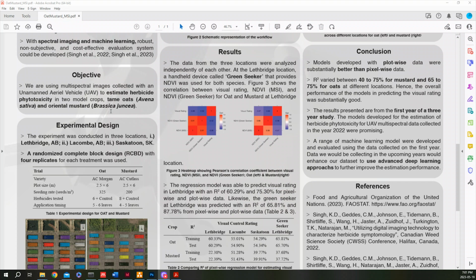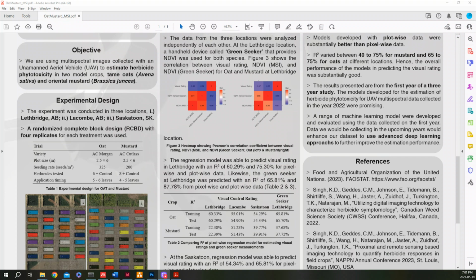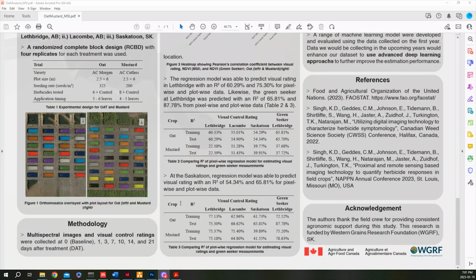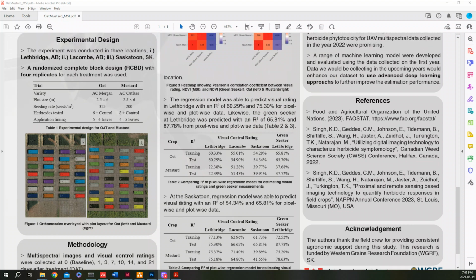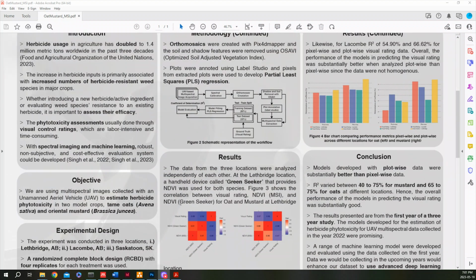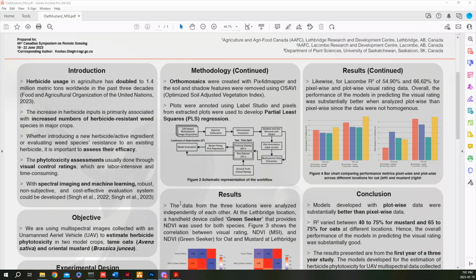A randomized complete block design was used with 4 replicates, and we tested 6 herbicides on oat and 8 herbicides on mustard. The multispectral images were collected before spraying, and following that we collected at 1, 3, 7, 10, 14 and 21 DATs. After the images were acquired, we created orthomosaics with Pix4D Mapper, and the shadow and soil features were removed using OSAVI and manual thresholding.